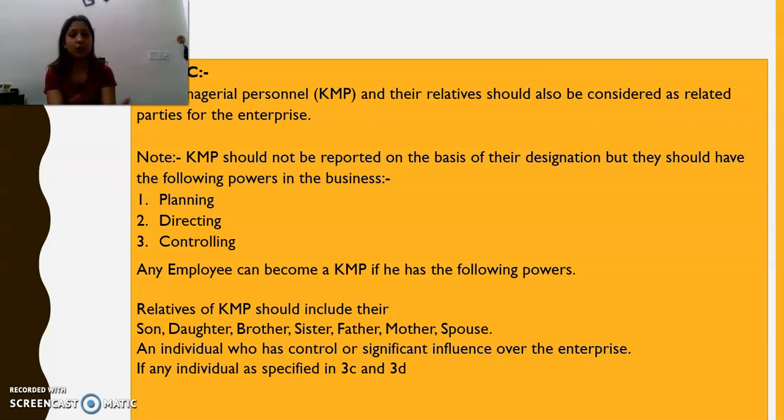If any individual who has control or significant influence over the enterprise, individual which are covered in paragraph 3C and paragraph 3D. Now we'll move on to paragraph 3D.